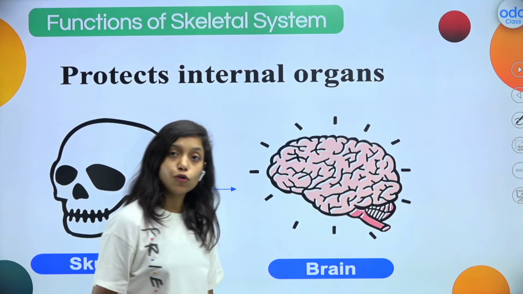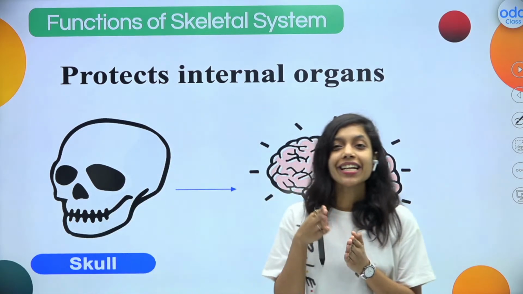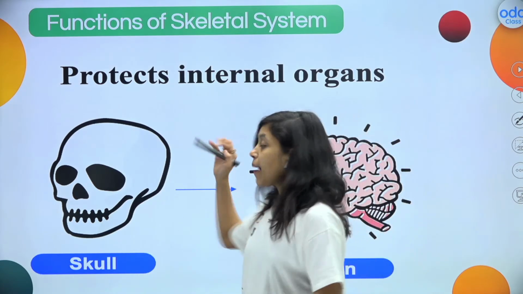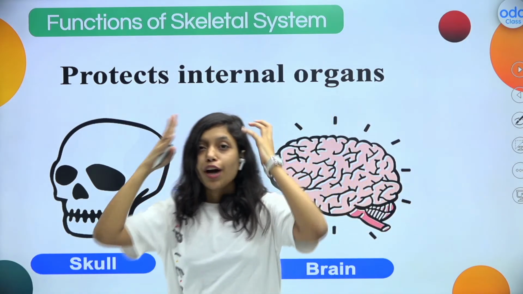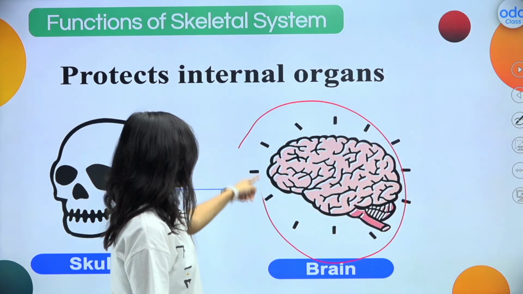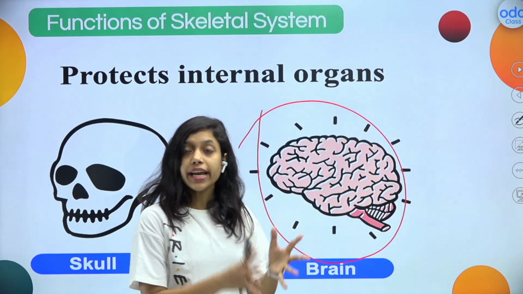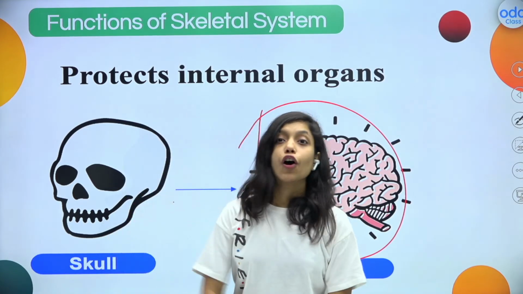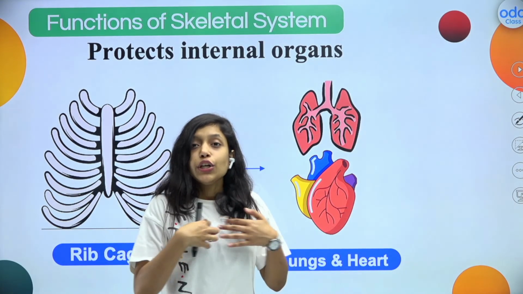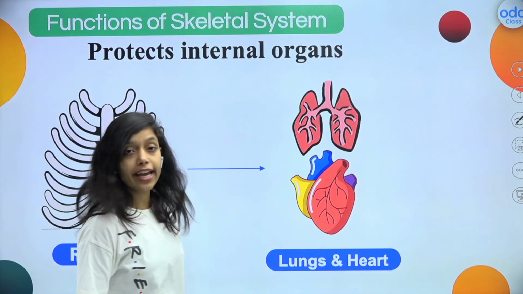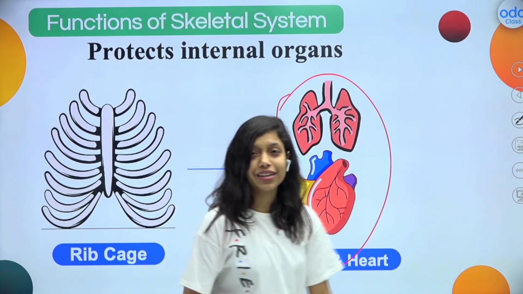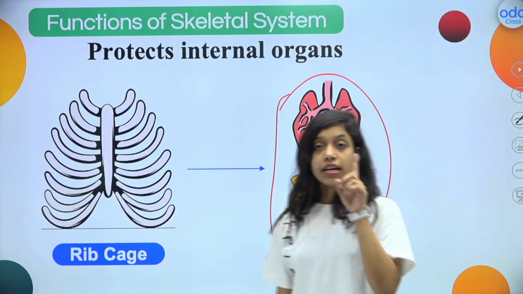Second thing, our bones or our skeletal system will protect some internal organs, some vital organs, or you can say some important organs. For example, our skull, right? If you touch this part, you can feel something hard is there. That is our skull, which protects the brain, the control center of the body. So the brain is protected by the skull. Of course, the skull belongs to the skeletal system. Not only that, the rib cage, if you touch this part, you can feel the bones here. That is our rib cage, which will protect the lungs and the heart. Heart is very important. I hope all of you know this. So those organs are protected by our skeletal system.